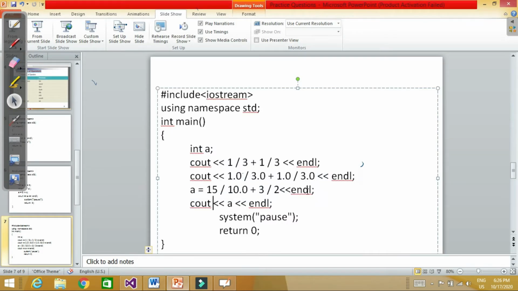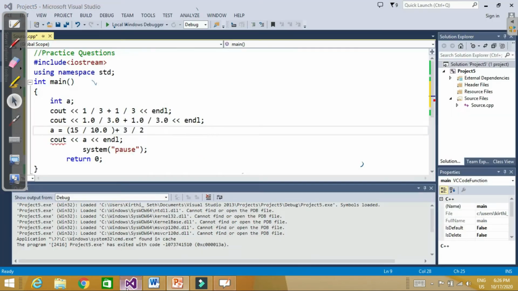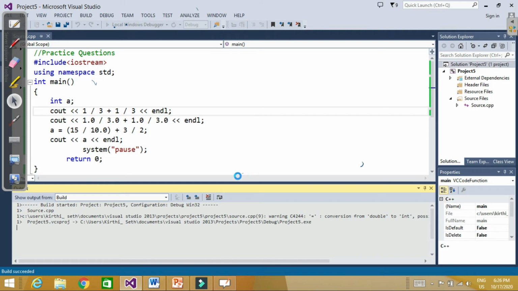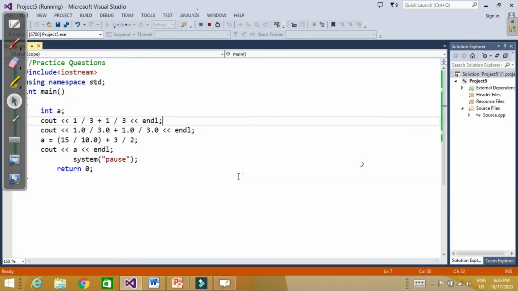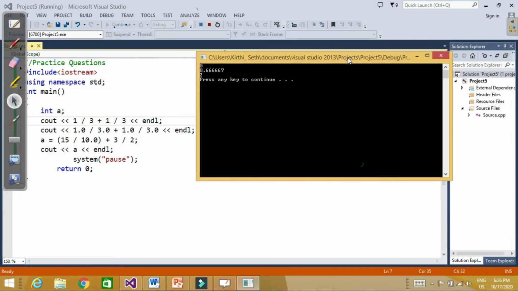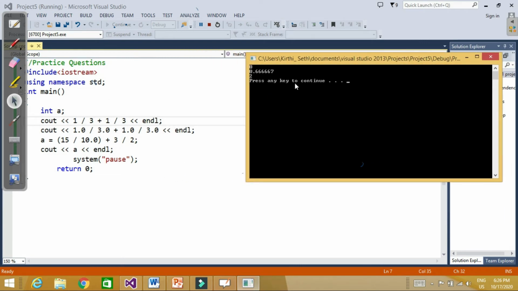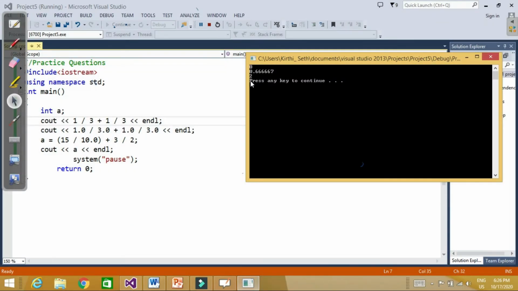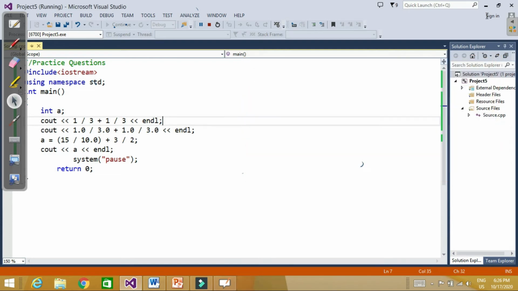Actually I wrote something wrong here. It should not be endl because we are printing a at the end. So let's check it here now. Here there should be a semicolon. Now let's check the output of this program. It should be 2. So see, the first output is 0, then 0.66667, and then a is 2. So this is how the compiler is going to calculate the values.